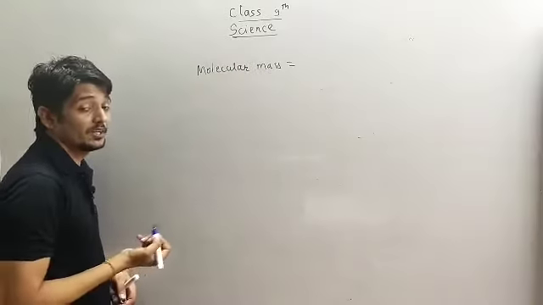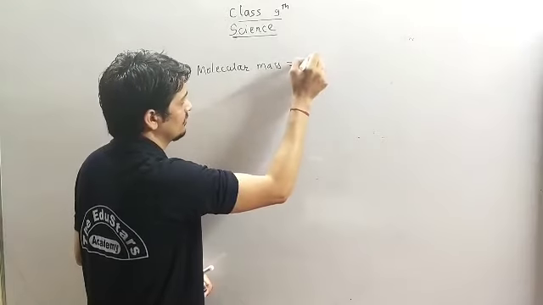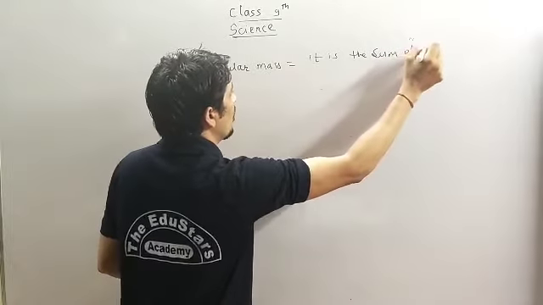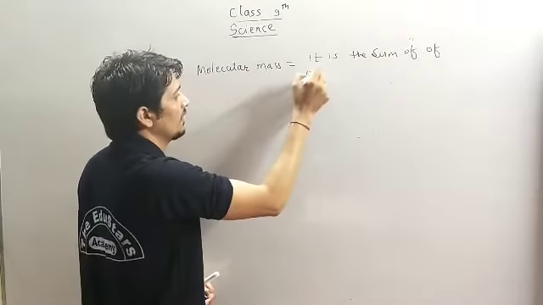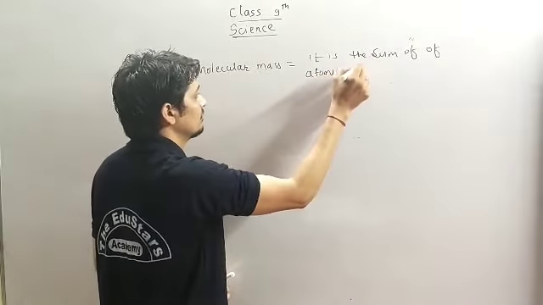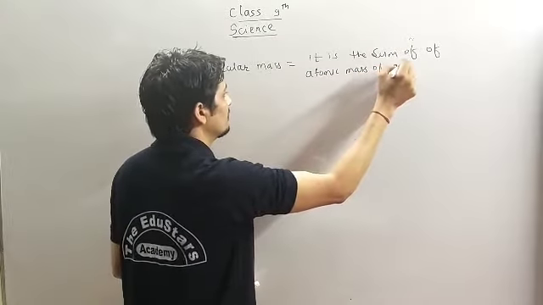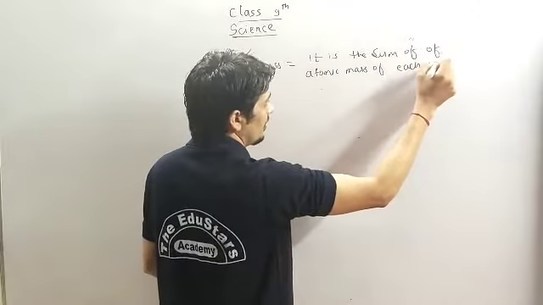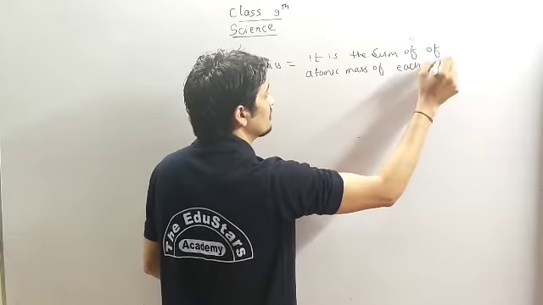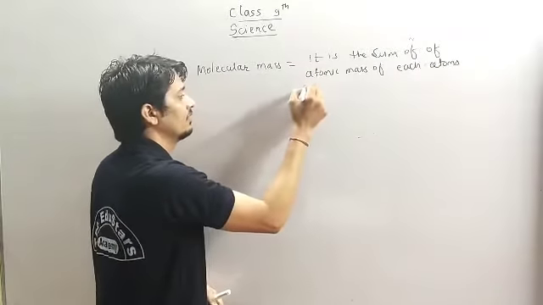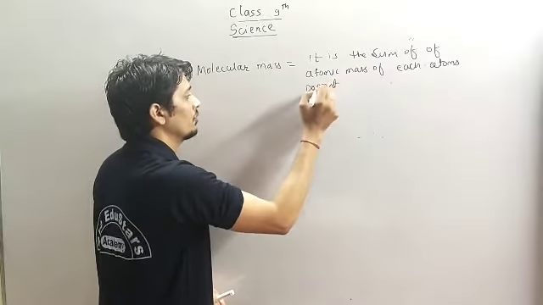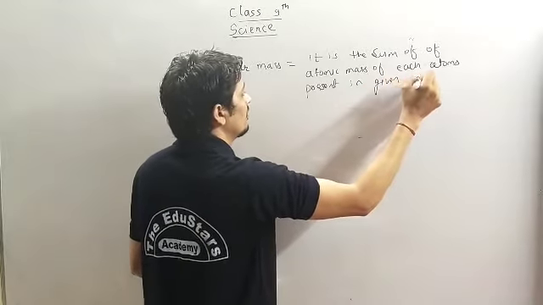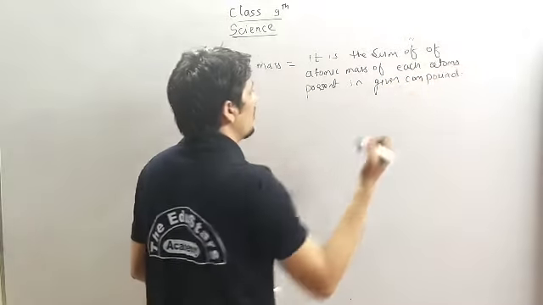So what is molecular mass? It is the sum of atomic mass of all or each element or atoms present in a given compound.